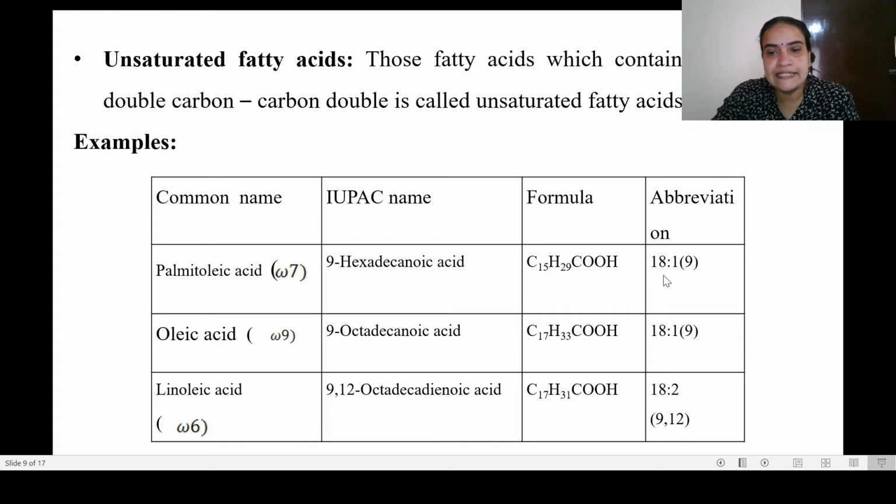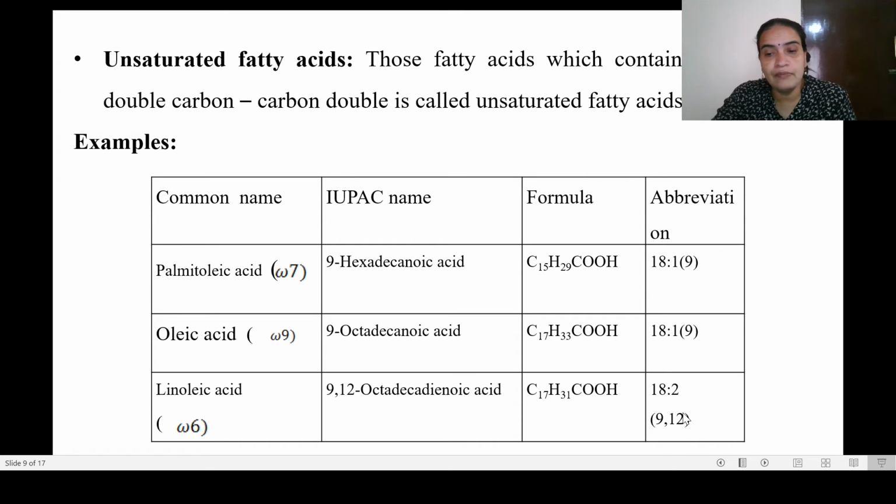So it should be 16:1 in bracket 7. Oleic acid 18:1 in bracket 9. Then linoleic acid, which has two double bonds and the molecular formula C17H31COOH, has the abbreviation 18:2 because it contains two double bonds, and these two double bonds are at the 9th and 12th position.